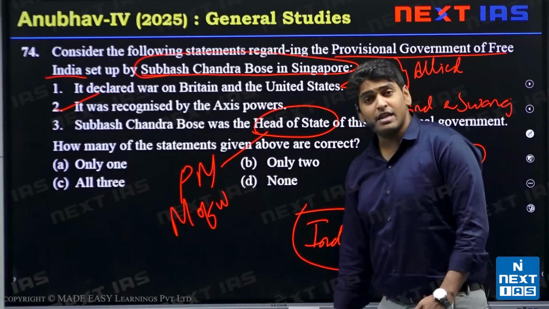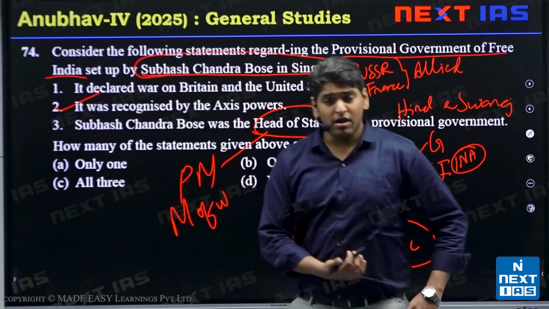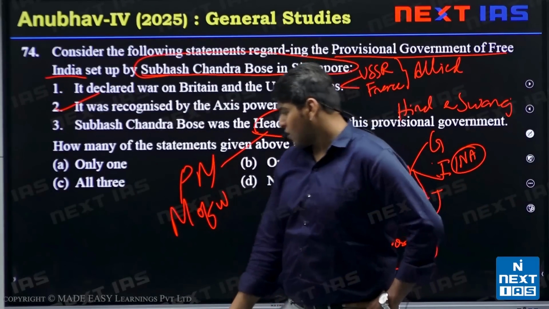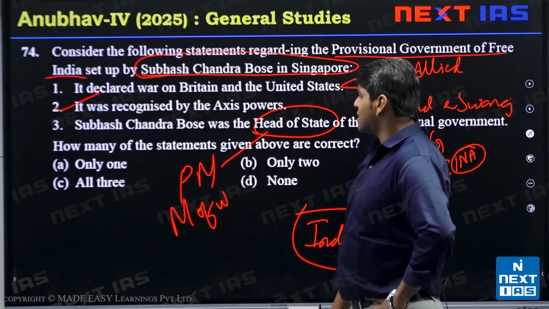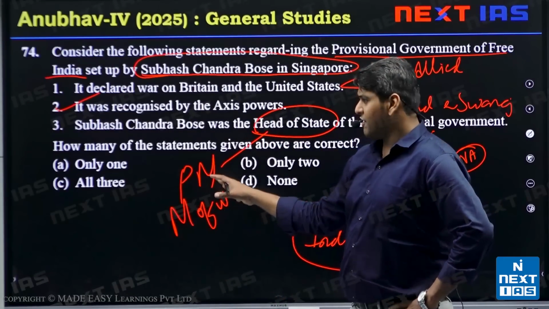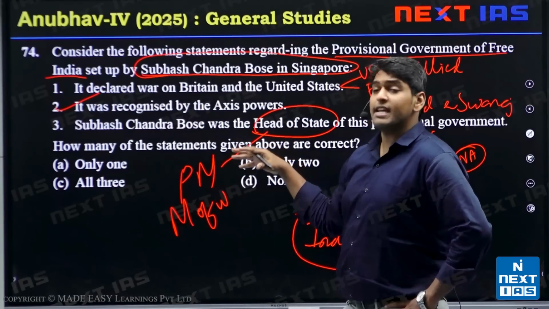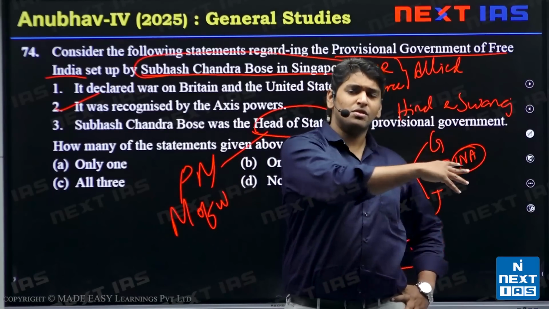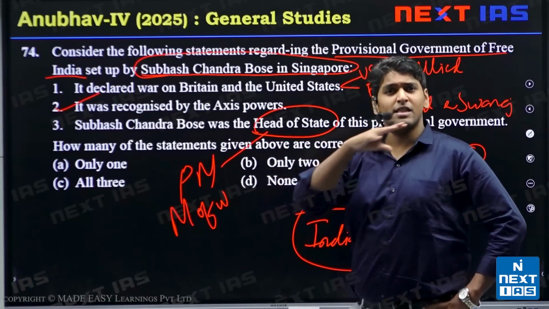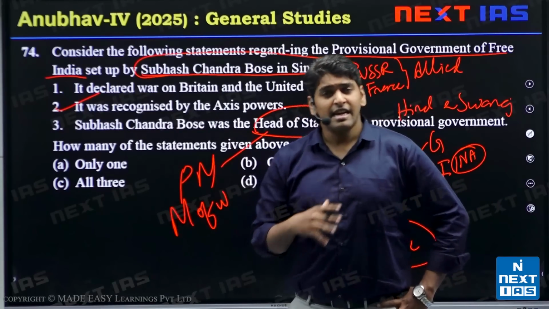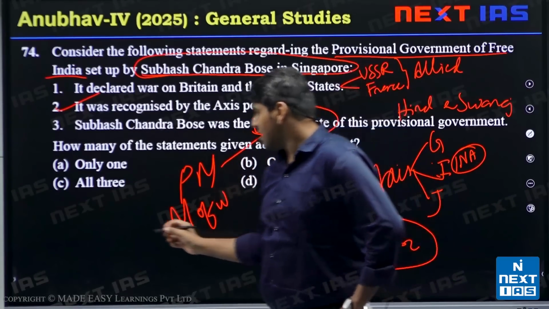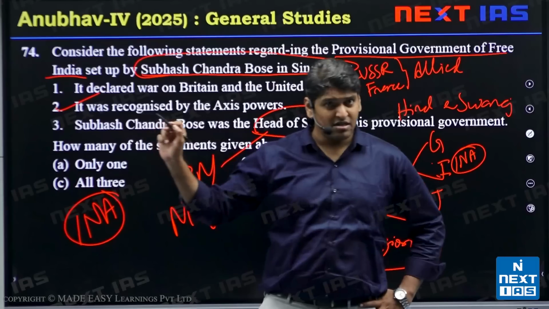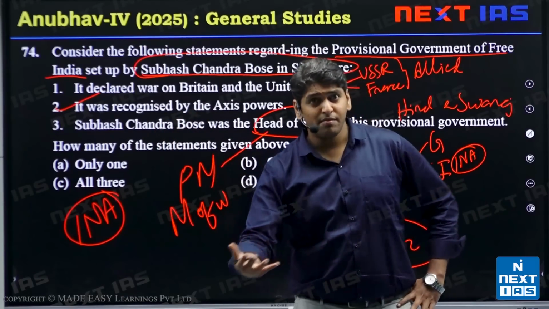After the defeat of INA, after the retreat, what happened was that after the surrender of the Japanese on 15th August, they withdrew with them. Even the INA forces that were with Japan on the India border in the Imphal area also withdrew. They were captured by the British forces, by the Allied forces, and the INA trial started. The INA trial was a question we discussed in the last Anubhav test.